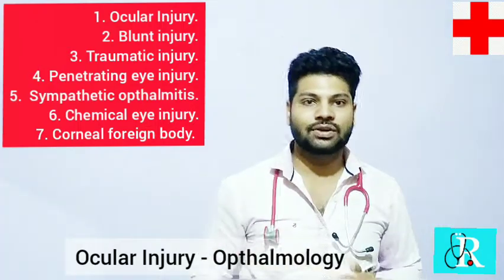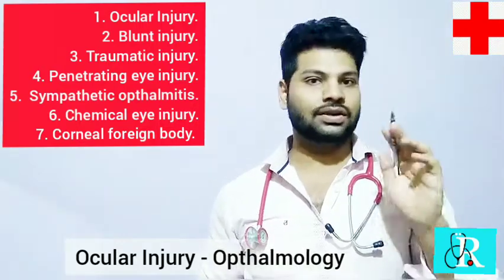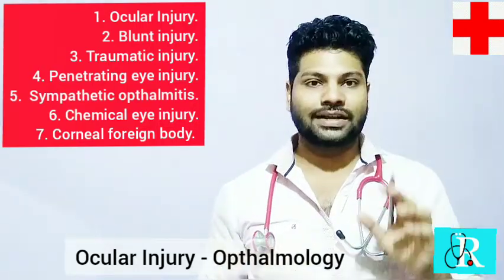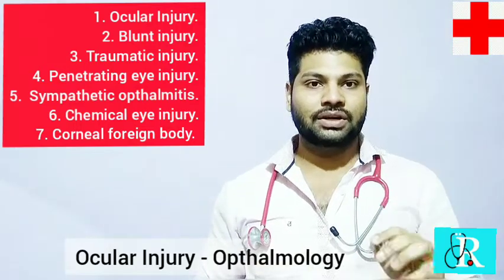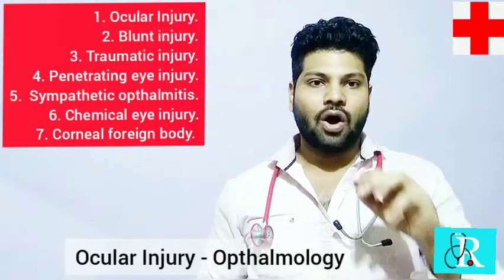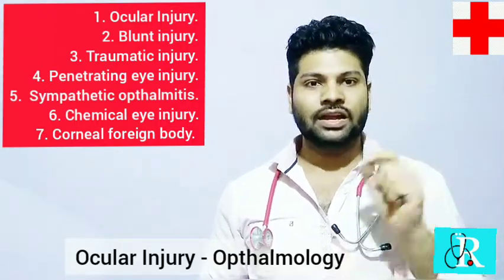So how do you treat this hyphema? Drain the blood, give an antibiotic, give an analgesic. This will be the treatment for traumatic hyphema. Traumatic hyphema should be treated first. It should be considered an emergency because it can cause ocular infection, as the blood starts oozing out into the anterior chamber. It has to be drained out.